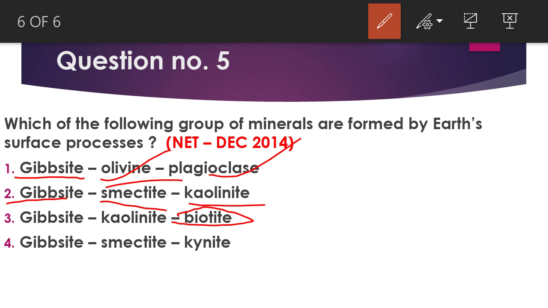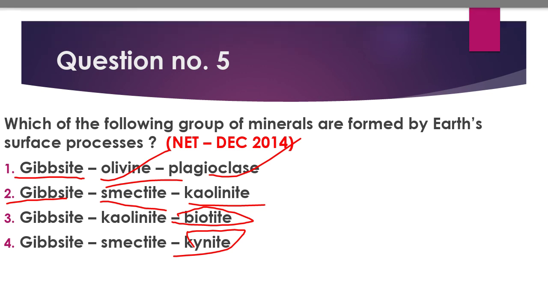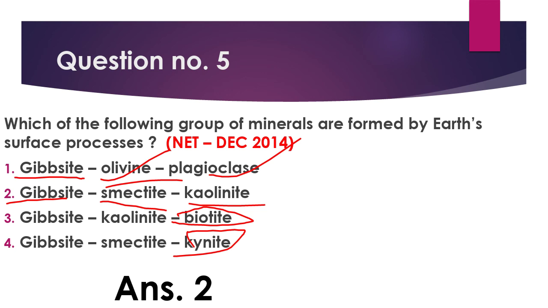In the fourth option, there is kyanite. Kyanite is a metamorphic mineral. It can form when there is metamorphism. So here only option number 2 contains 3 minerals which are able to form by the surface processes.